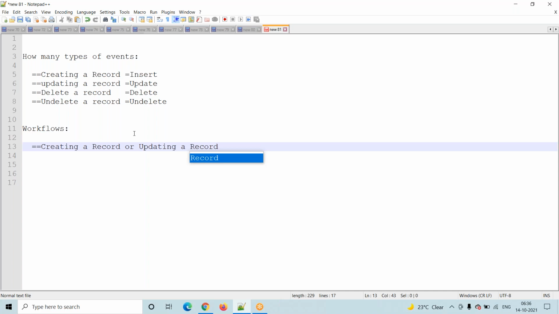Okay, in Salesforce, there are a total of 4 types of events: insert, update, delete, undelete. But workflows are available only for creating a record or updating a record, not for deletion. For deletions, workflows are not available.